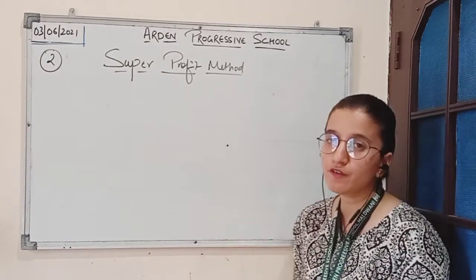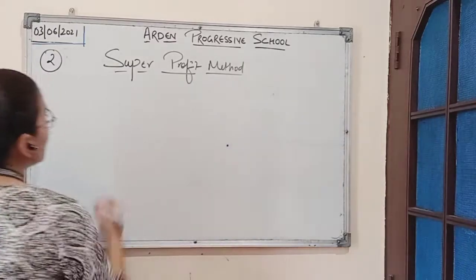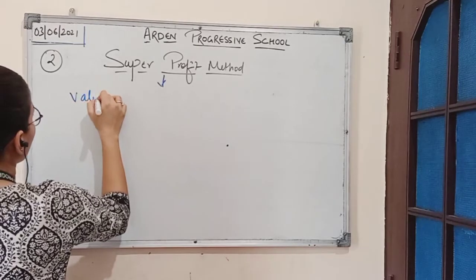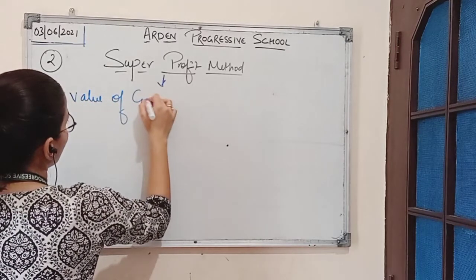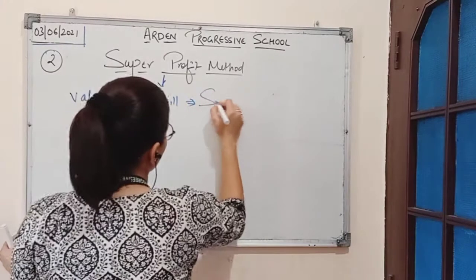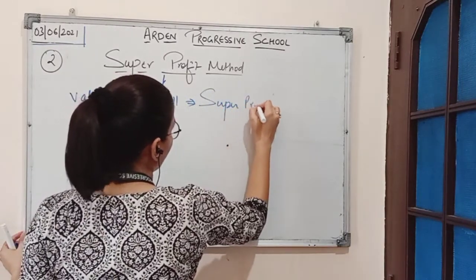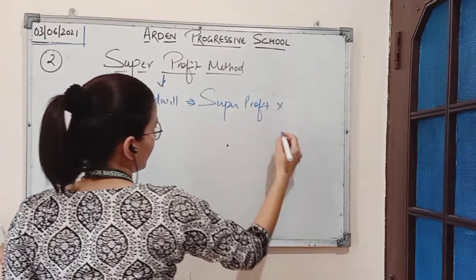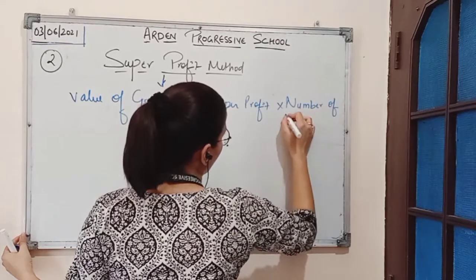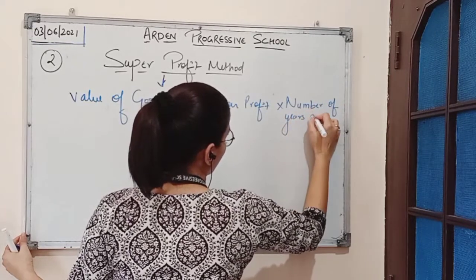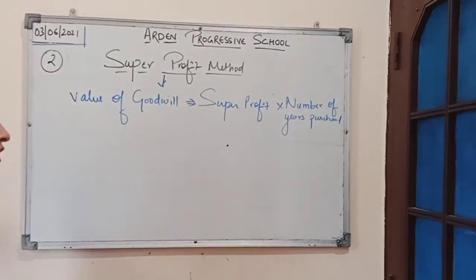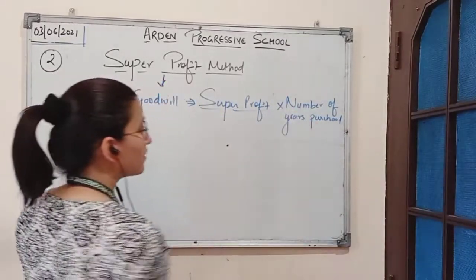So here the formula for calculating goodwill in super profit method will be: value of goodwill equals super profit multiplied by number of years purchased.